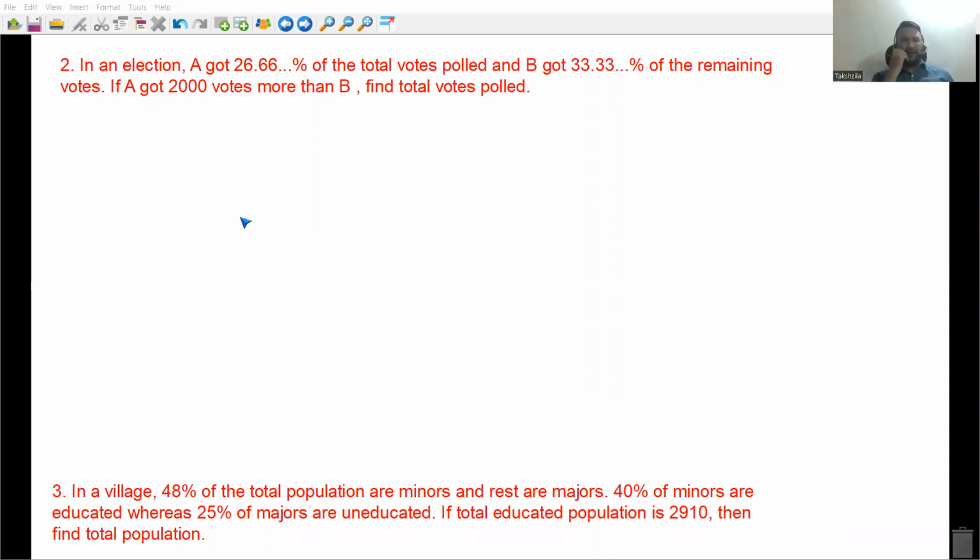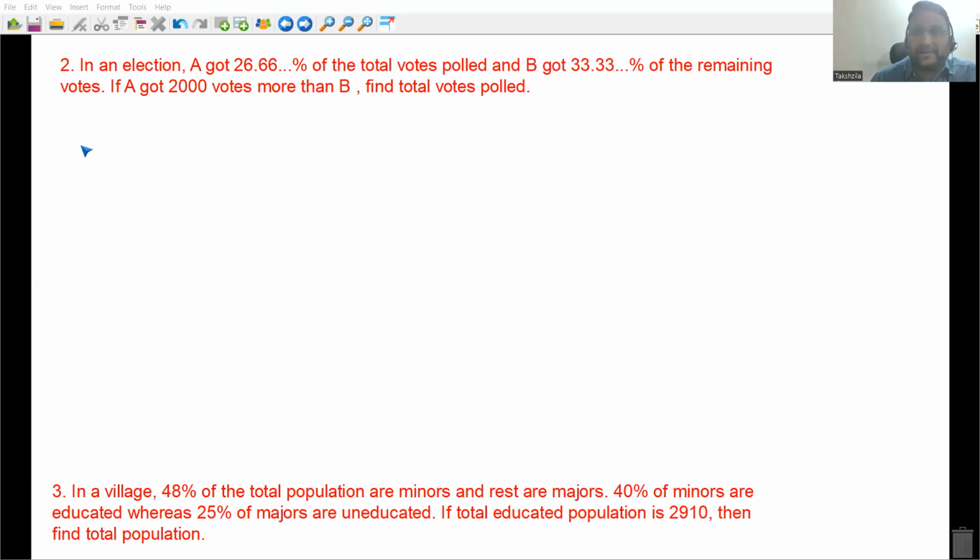Tell me, what fraction value are you taking? 26.66%. Yes, Kumar, 90,000. Anyone else? I don't remember the answer. We'll check. Till the time, try the third one as well.